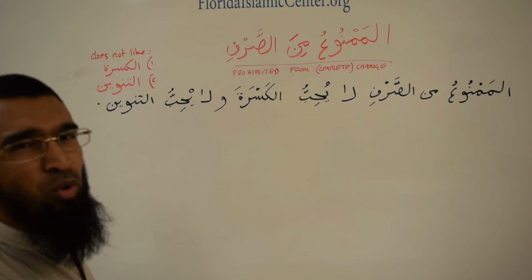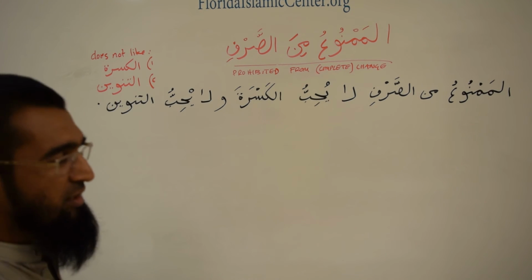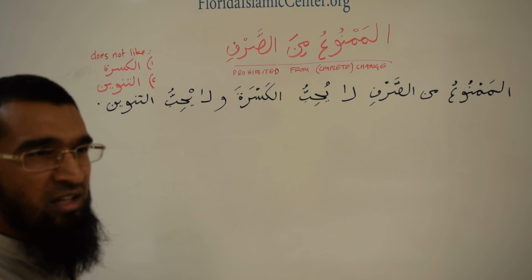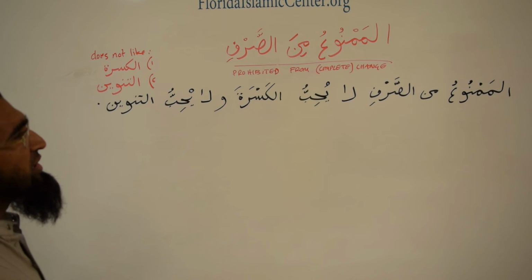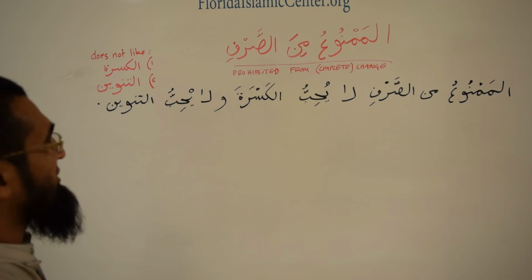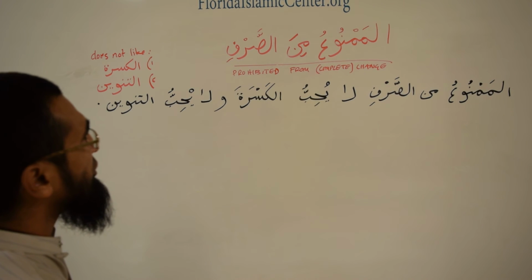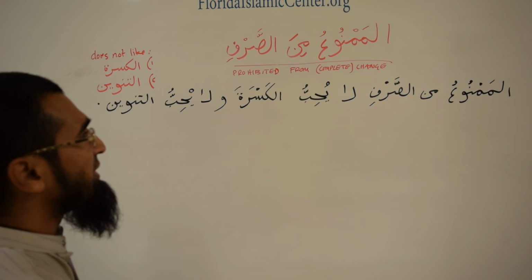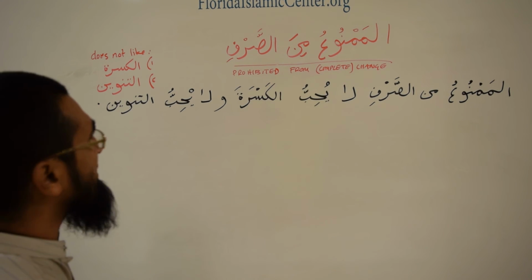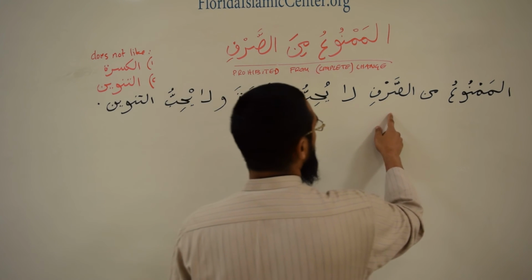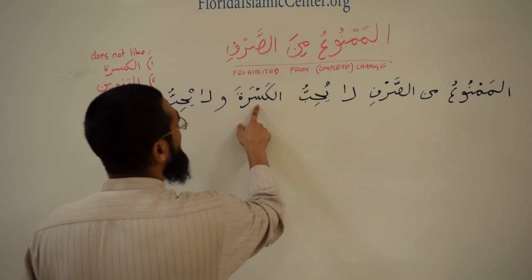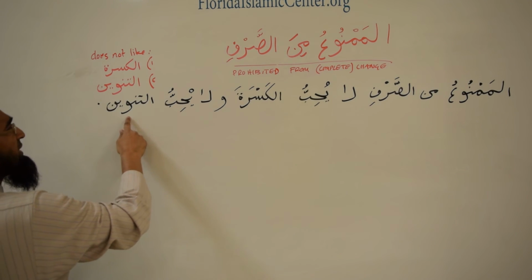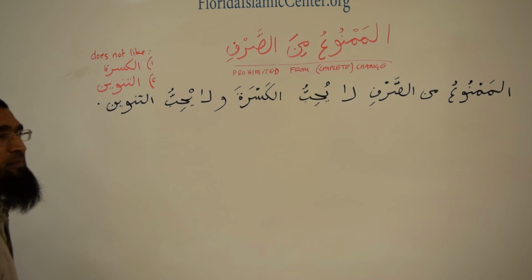I think it's called a diptote. That's one way I've seen it translated. But most importantly, you need to understand what is meant by this. The rule I've learned is that you just memorize this little phrase: al-mamnu min as-sarf, la yuhibbu al-kasra, does not like kasra, wa la yuhibbu at-tanween, and it does not like tanween.